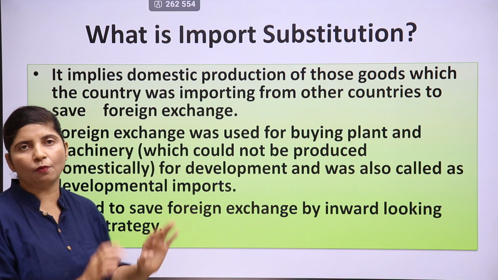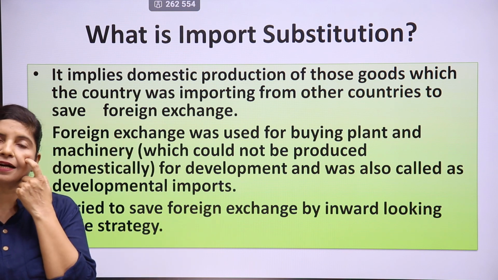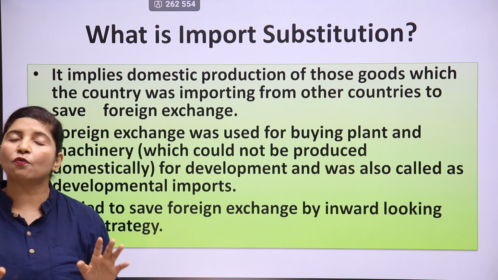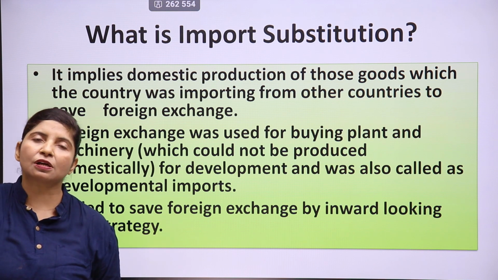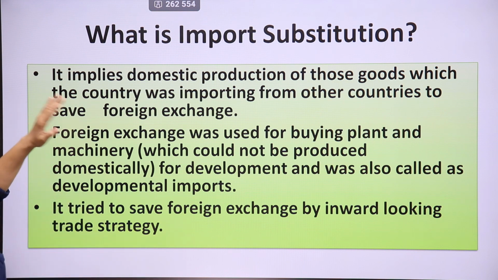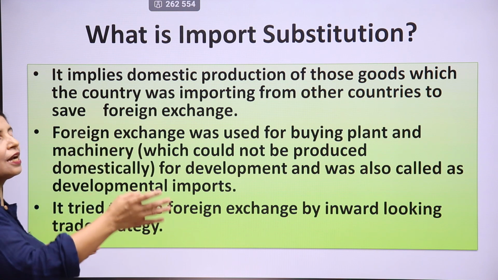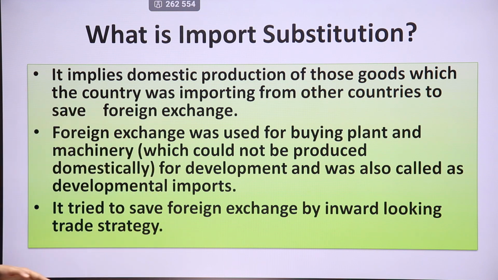What I'll do, I'll make it at home. But I can't make a laptop, I can't make tube lights and fans and cameras, etc. So what I will do, I will purchase those commodities from outside. So this is what India was doing. It was producing those commodities which it could produce at home, and other commodities it was importing from the outside world.